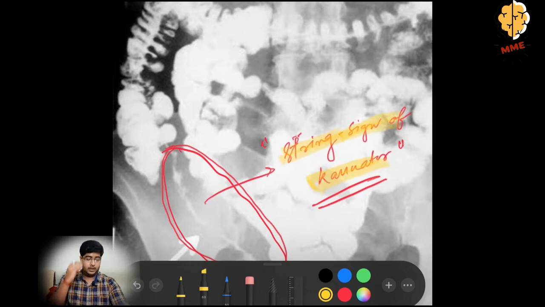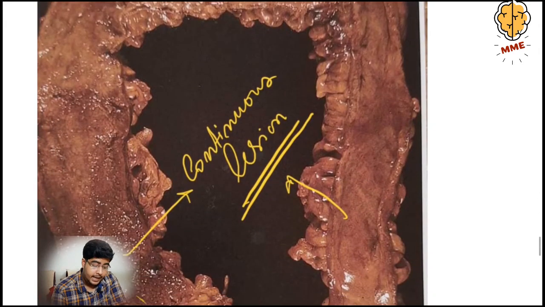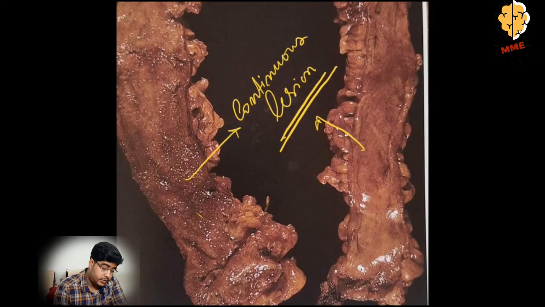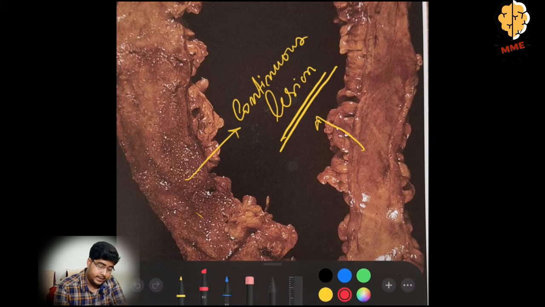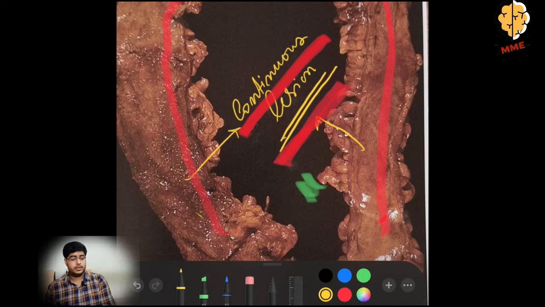Okay. Now the fourth picture, see, here the ulcer is throughout the intestine. So a continuous lesion. Continuous lesion is found in ulcerative colitis. Okay, so this is a case of ulcerative colitis.